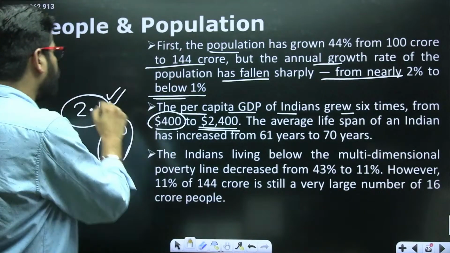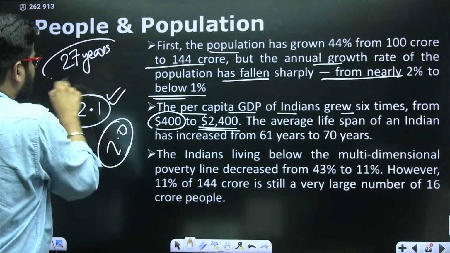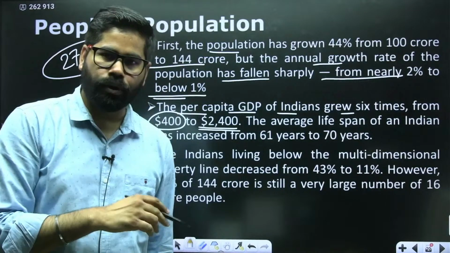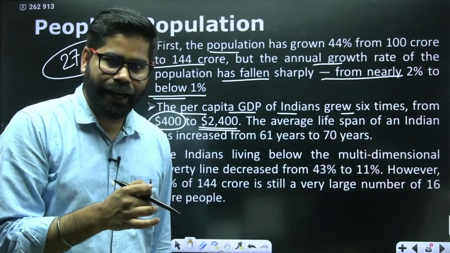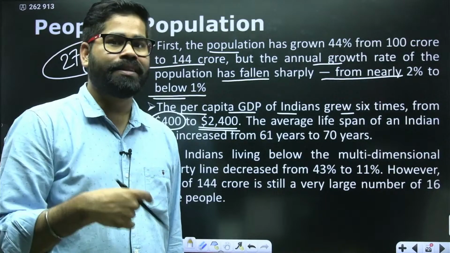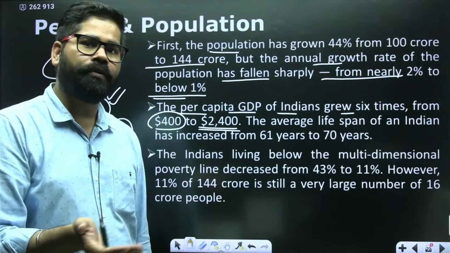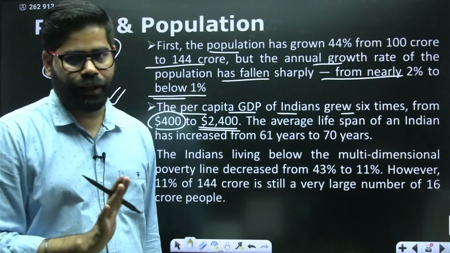In the last 27 years our population has grown 44%, but at the same time our GDP has grown 6 times, from a GDP per capita of around $400 to nearly $2,400.